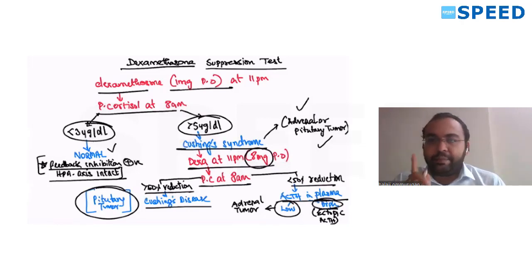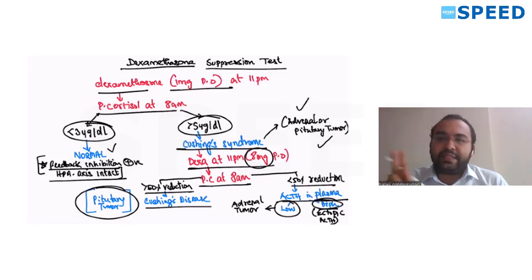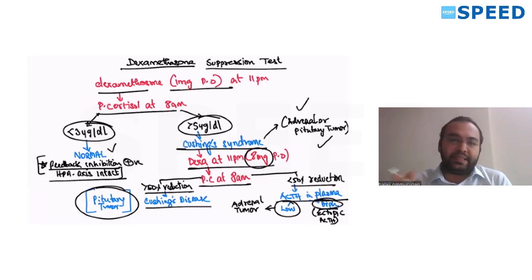Dexamethasone, give 1 mg at 11 p.m. Next day morning, measure at 8 a.m. the cortisol level. If it is less than 3, it is normal. If it is greater than 3, it is Cushing syndrome. To differentiate between adrenal or pituitary tumor, you have to give dexamethasone the same night, 8 mg, higher dose. Next day morning, measure plasma cortisol. If there is 50% reduction in the cortisol, it is suggestive of pituitary tumor, Cushing's disease. If there is less than 50% reduction, now again go for measurement of ACTH to differentiate between ectopic ACTH production and adrenal tumor. If it is low ACTH, it is adrenal tumor. If it is high, it is ectopic ACTH. Okay.